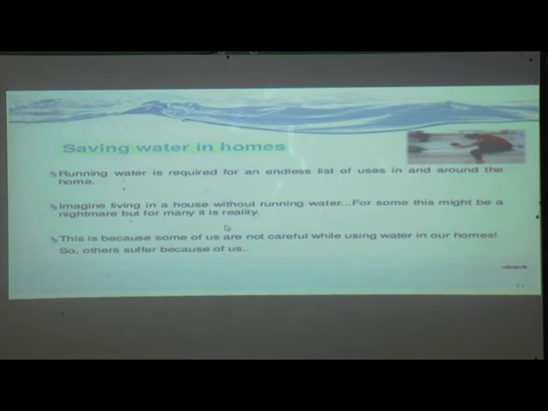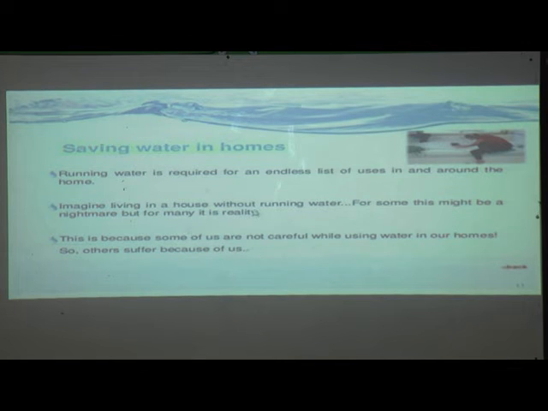This is the reality of these people. We can't think of spending a day, or even some hours of a day, without drinking any water. We can't imagine it, but the people living in Rajasthan or similar regions are facing this problem. This is the reality of their life.